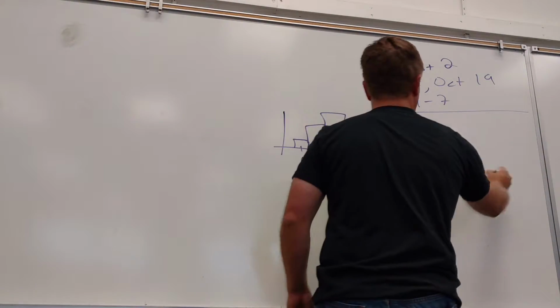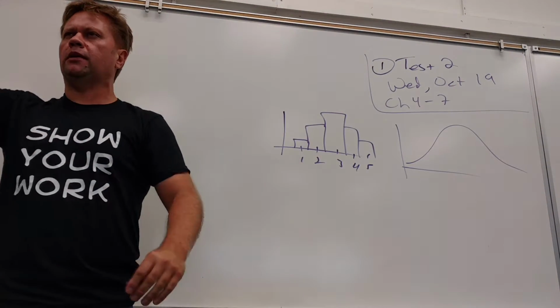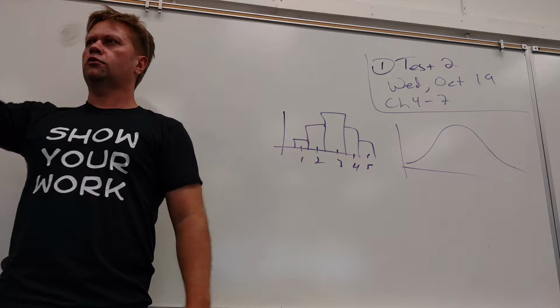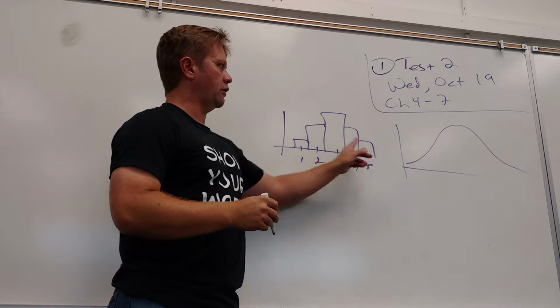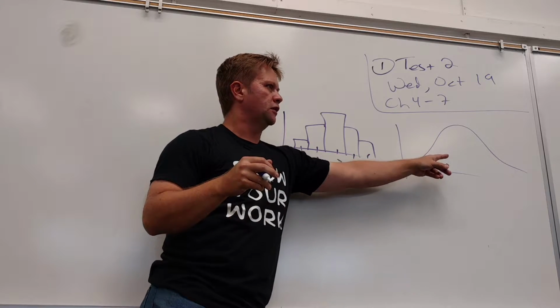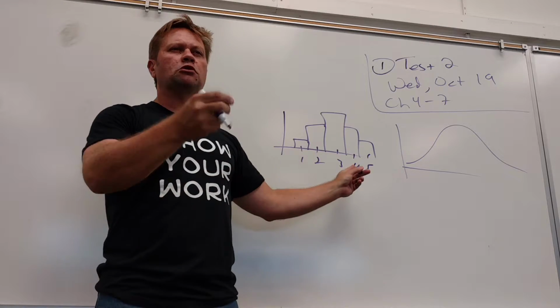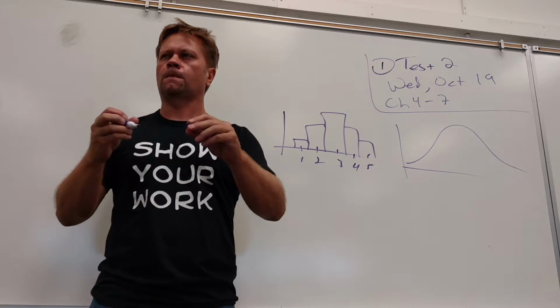Continuous, we can draw them like this. Nice and smooth because I don't skip anything. It's a nice smooth curve. I would still say that this is roughly that shape, wouldn't I? But I can't exactly use the same things here as I can here because this is discrete data, this is continuous data.